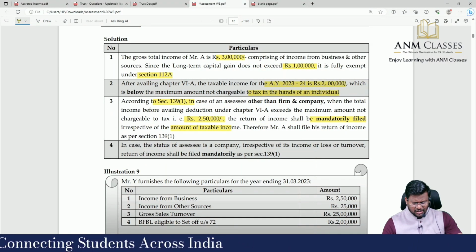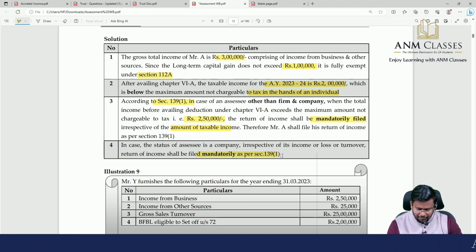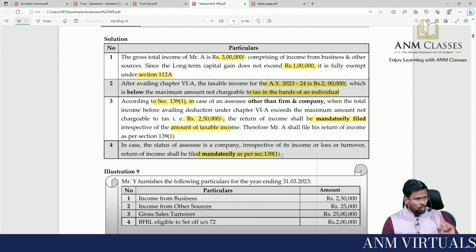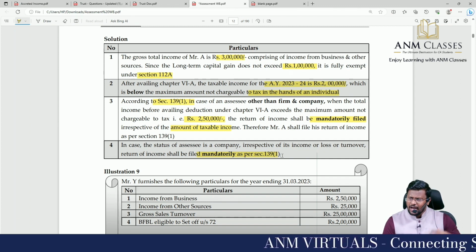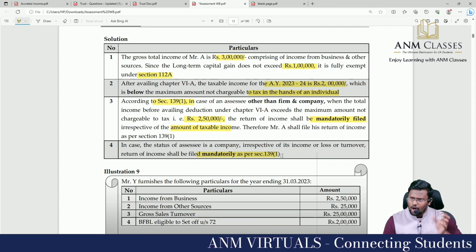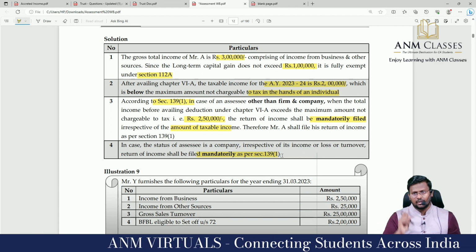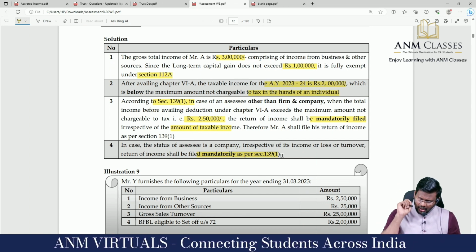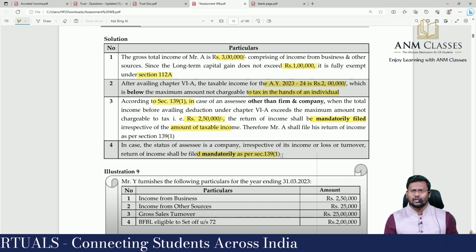In case the status of the assessee is a company, irrespective of its income or loss or turnover, the return of income shall be filed mandatorily as per section 139 subsection 1. So, as per section 139 subsection 1, whether we have to file the return of income or not depends upon the gross total income. If the gross total income exceeds the basic exemption limit, then we are liable to file the return of income.